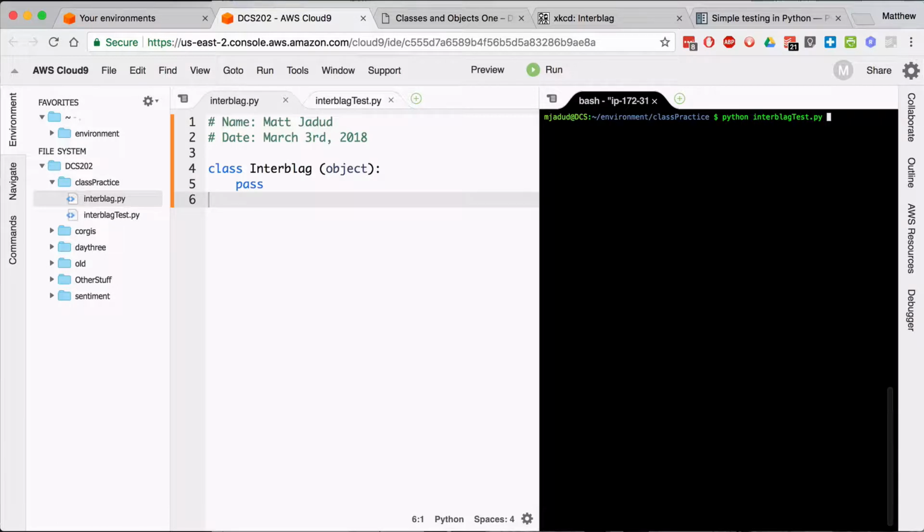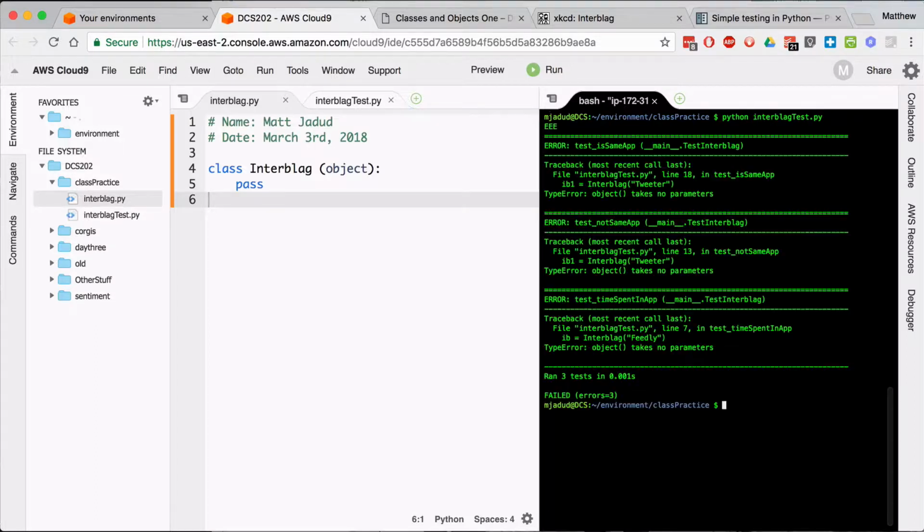Say, all right, I've got a class, there's nothing in it. I'd like to run my tests. Oh. This is no good. It says that there are many errors. There are 3 errors. So first of all, it says that my interblag object does not take any parameters. That's no good. Well, that's because it doesn't do anything at all yet.